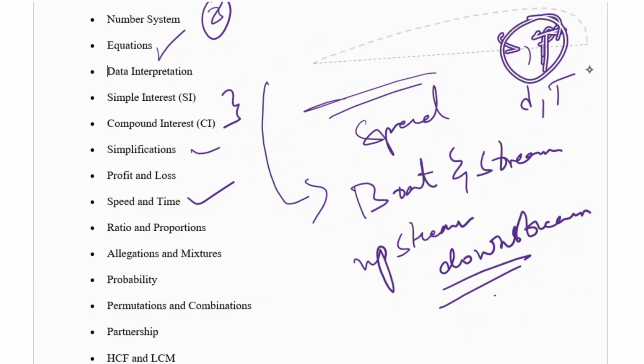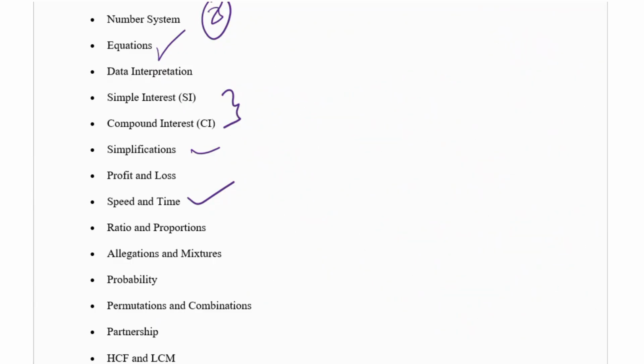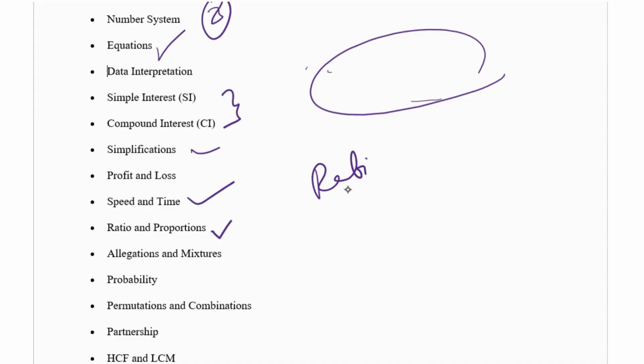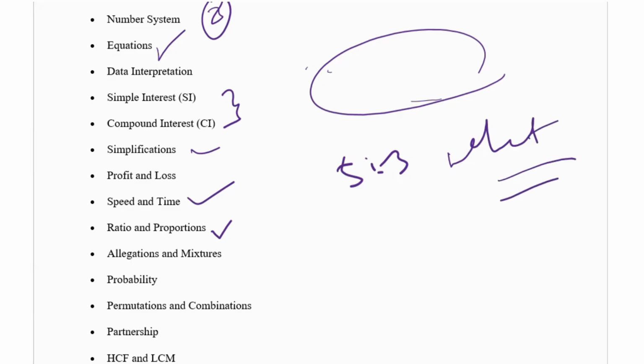Ratios and proportions topic, if you learn percentages, it is very easy. Why? Because most of the questions are present on percentages only. They'll give in percentage, and you have to find the ratios, or they give ratios and proportions, like 5:3, and ask what the percentage is. So you have to solve those also.